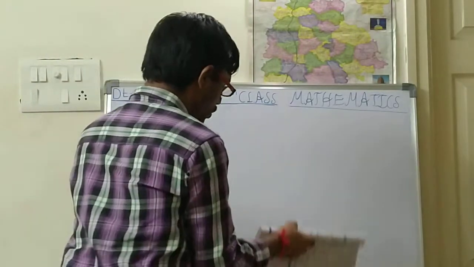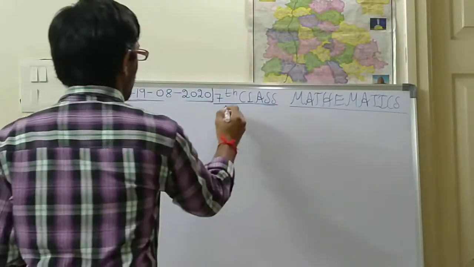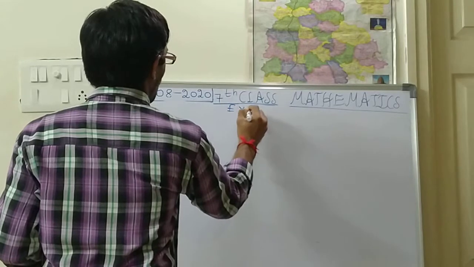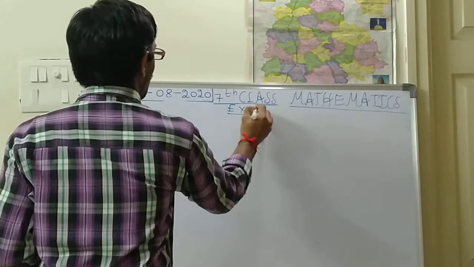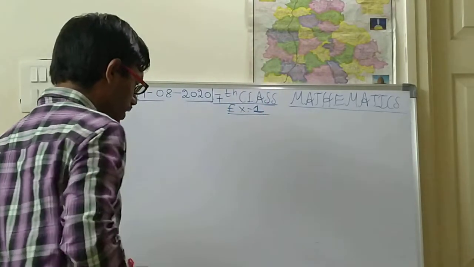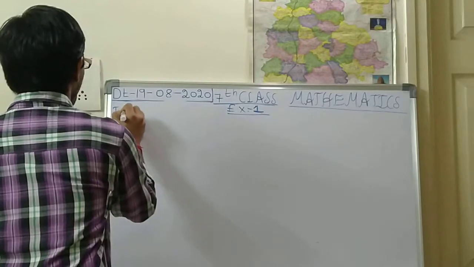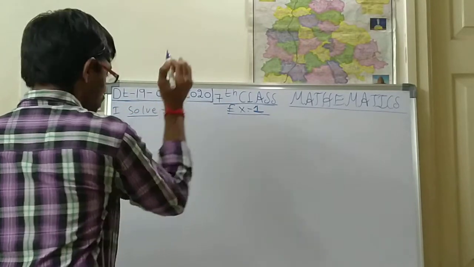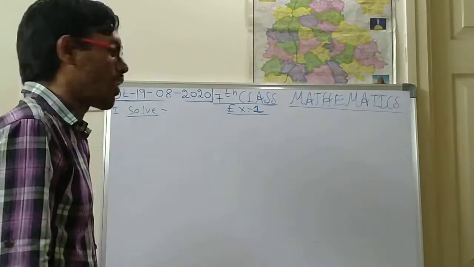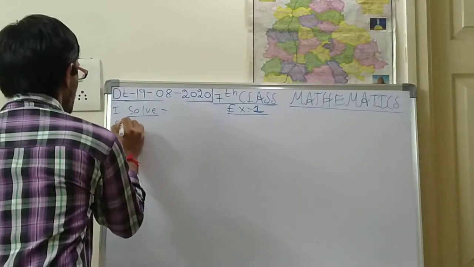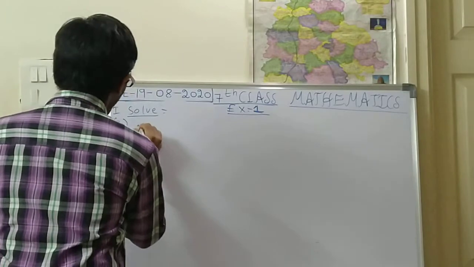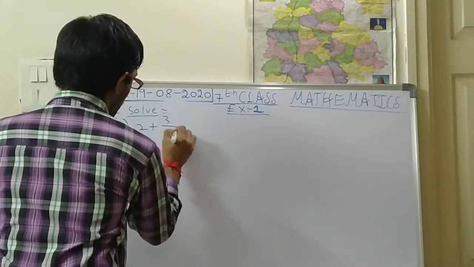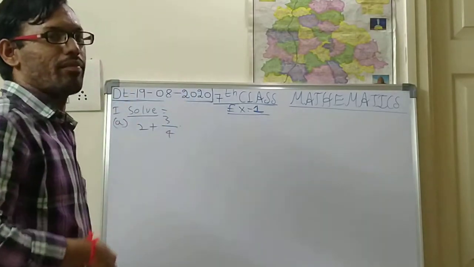So now we shall go on with the exercise part. So Exercise 1. So the first exercise we shall see in this second chapter. So the first bit is solve the following. So some problems are there, we shall do. So first one, A: 2 plus 3 by 4.